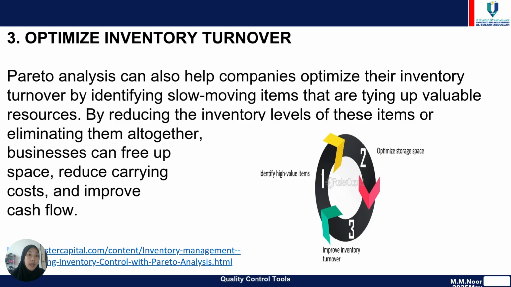And number three, Pareto analysis optimizes inventory turnover. It can also help companies optimize inventory turnover by identifying slow moving items that tie up valuable resources. By reducing the inventory levels of these items or eliminating them altogether, businesses can free up space, reduce carrying costs, and improve cash flow.